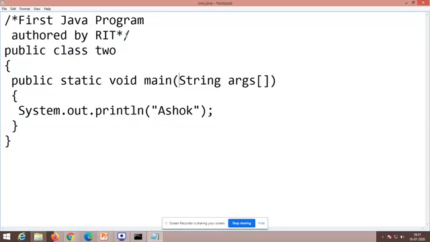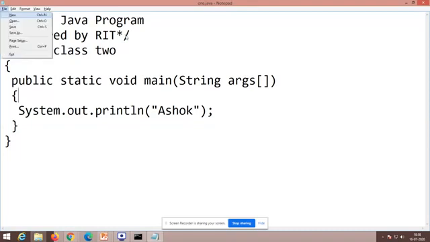So System.out.println is like the print statement in Python, or cout in C++, or printf in C. Make sure that some conventions are here. You can see that anything that starts with a capital letter is nothing but a class in Java. So please remember that. So this is the program, now ready for you.